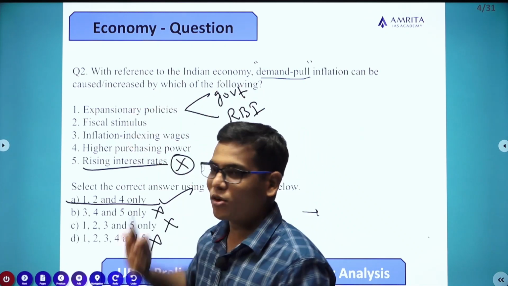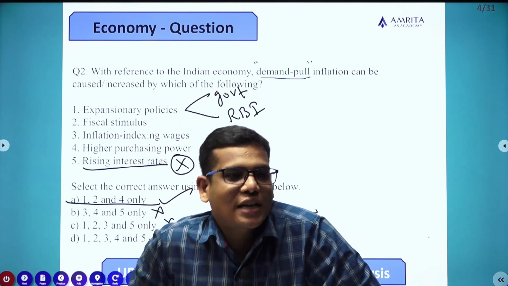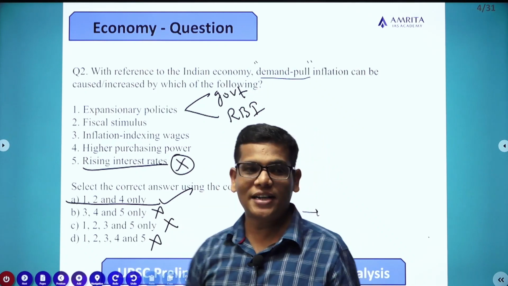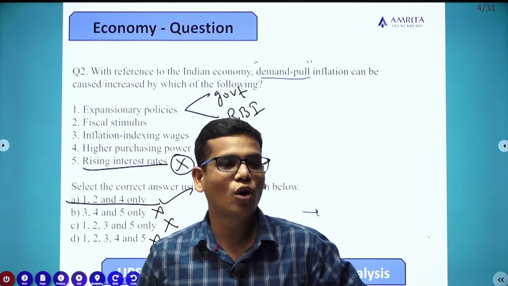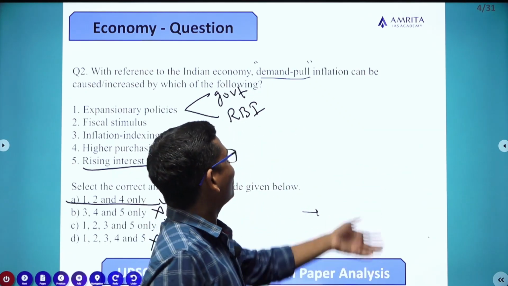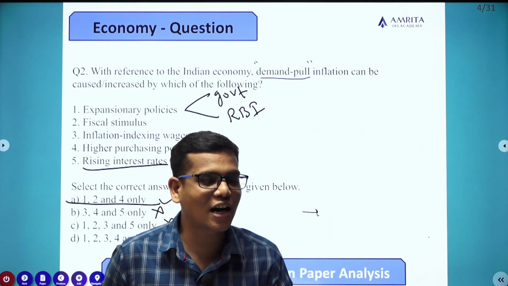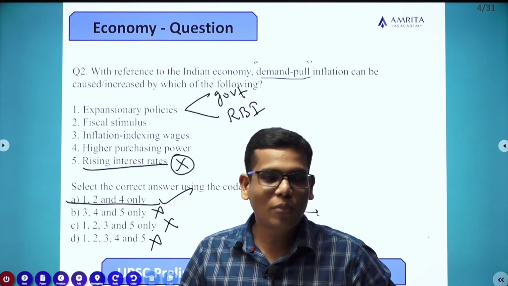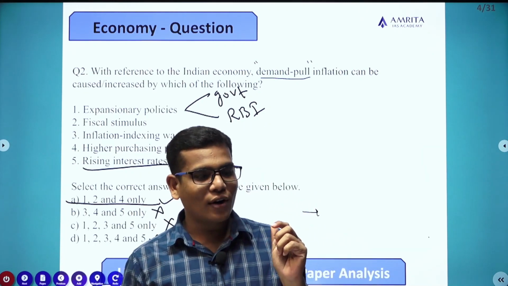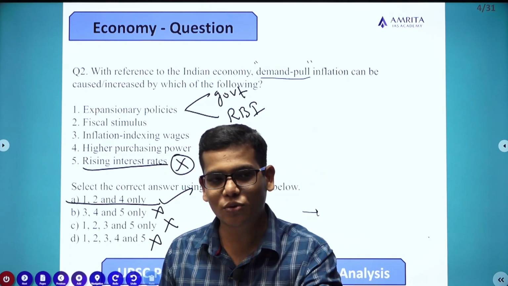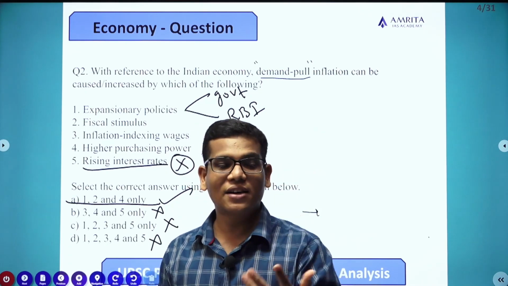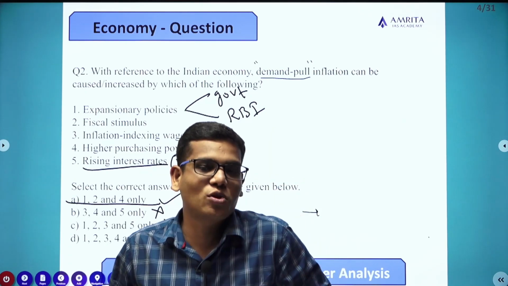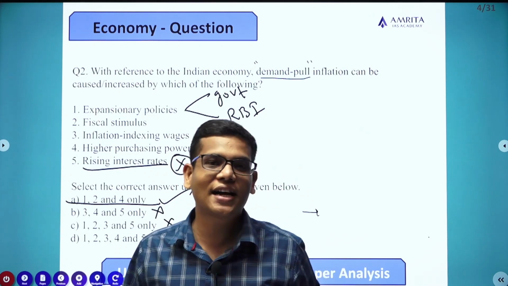If you pump more money into the economy through expansionary policies, then automatically it leads to the creation of more money in the economy. That more money will create demand in the economy, which leads to demand pull inflation. But if that more money is spent in a useful way for the production of an equivalent amount of assets, then it may not create inflation.